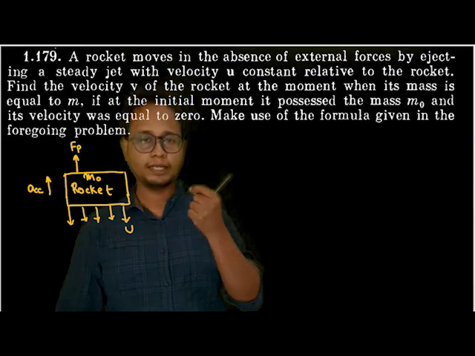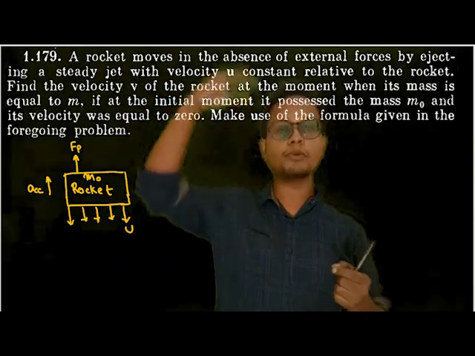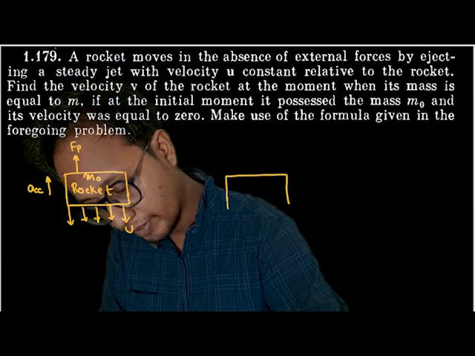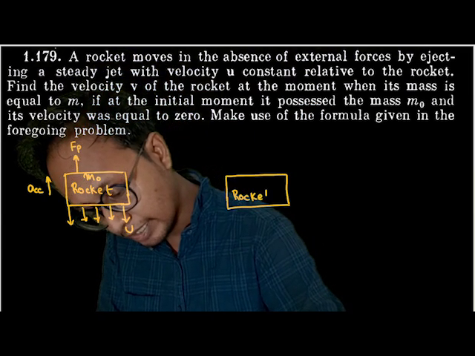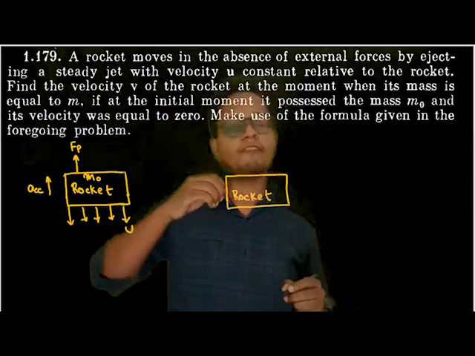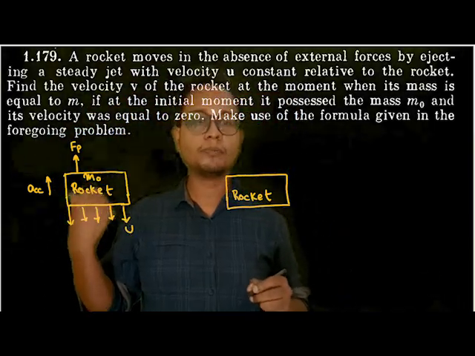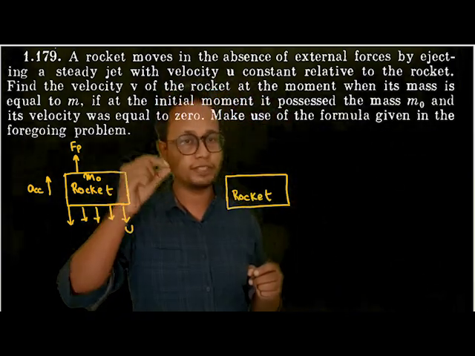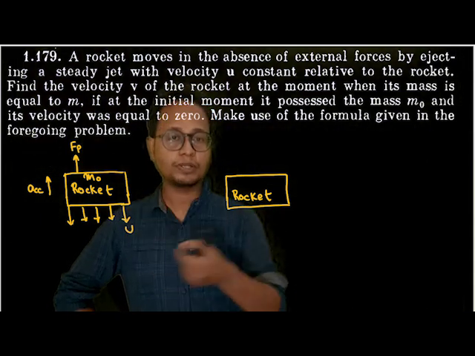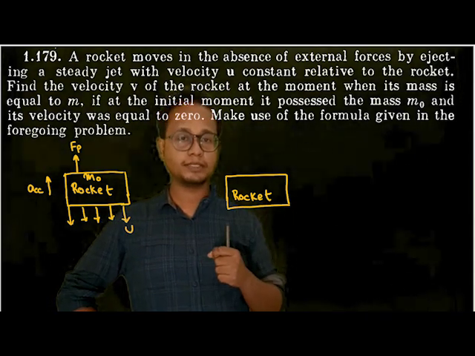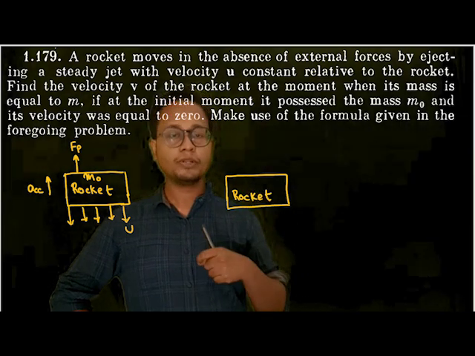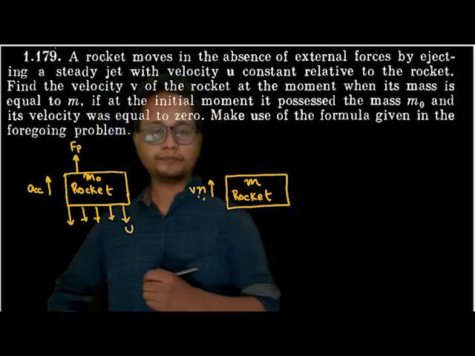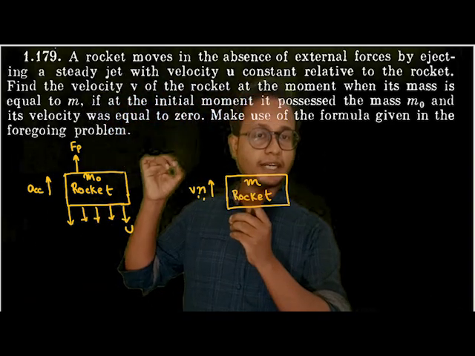What is acceleration? Acceleration is nothing but the rate of change of velocity. So after a certain time, the velocity of the rocket will increase. This was the rocket, and the initial velocity of the rocket was 0. The question is asking: after time t there will be acceleration on the rocket, no? So acceleration of the rocket will increase the velocity of the rocket. Let's say at time t the velocity of the rocket is v. And as the gases are being ejected out, the rocket is getting lighter and lighter, isn't it? So the mass of the rocket will decrease. The question is asking: when the mass of the rocket is m, find out the velocity of the rocket. So we'll use the same concept out here, but a little bit of additional detail will be given.